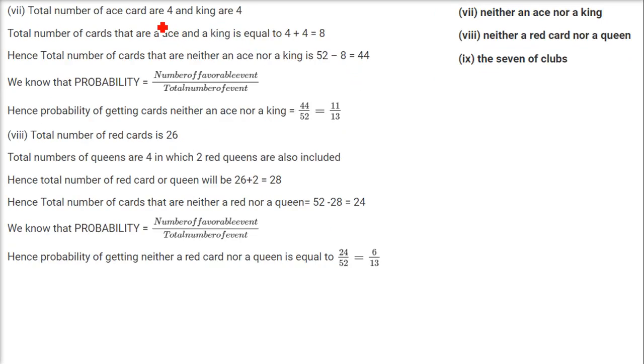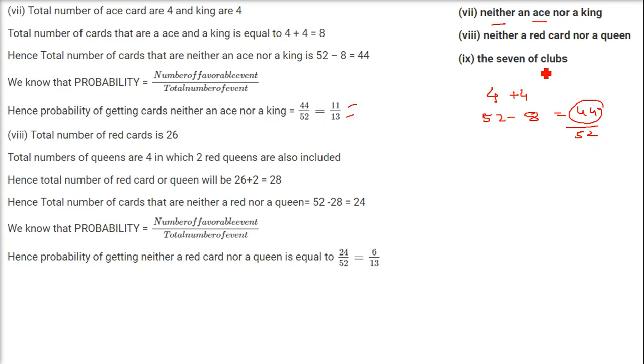How about neither an ace nor a king? Neither an ace nor a king. So the same thing we'll do. First we'll take the aces. How many aces are there? 4, one from each suit. Nor a king. How many kings are there? 4. These are 8, ace and king. But if we want to find neither, we have to subtract it from 52 cards. That will be 44. Now 44 is our favorable case and 52 is the total number of events. 44 by 52, that is 11 by 13, is the answer.